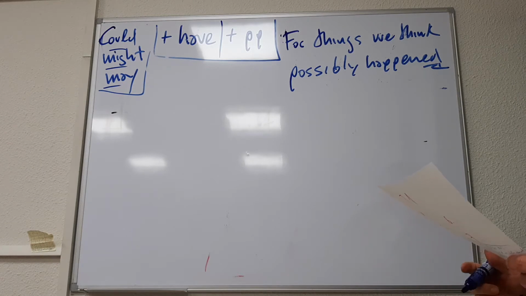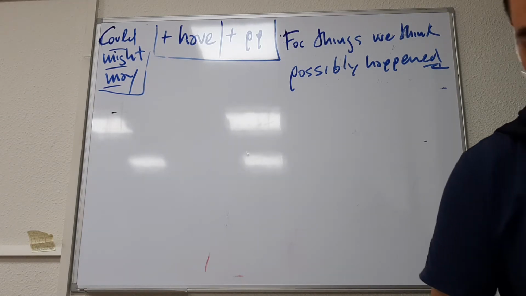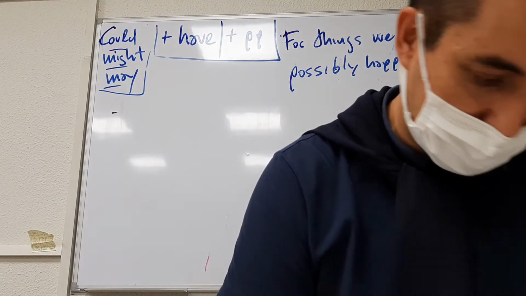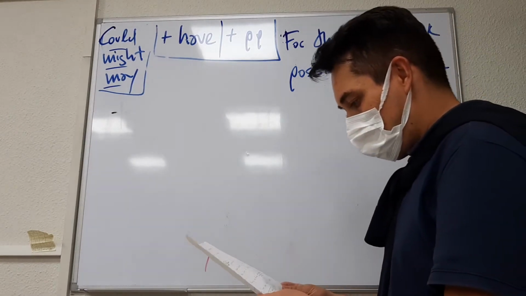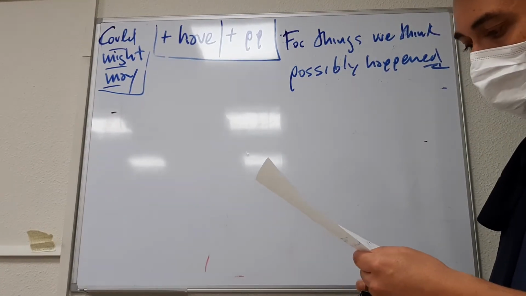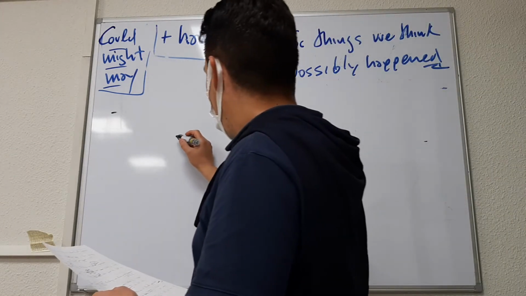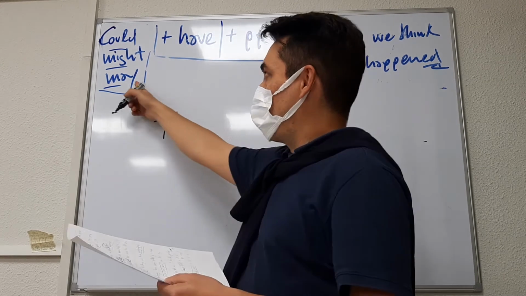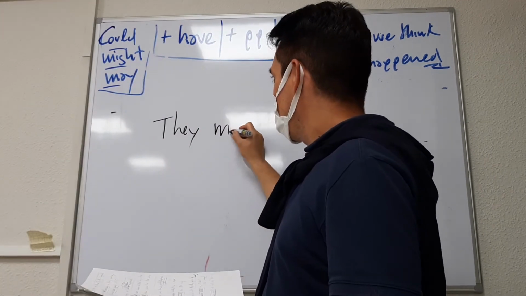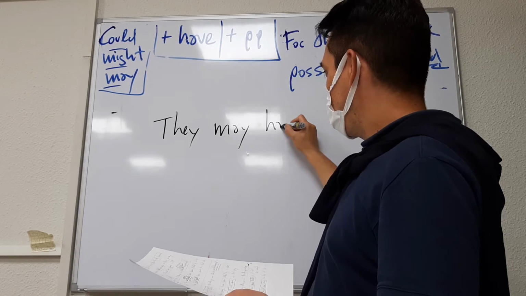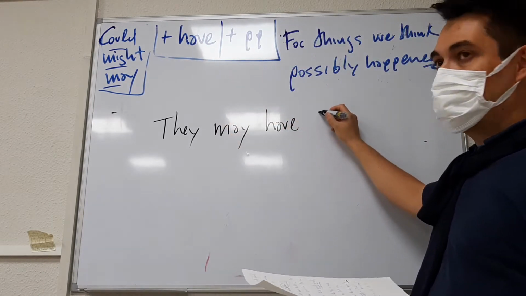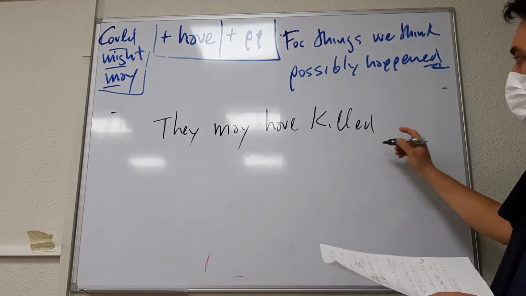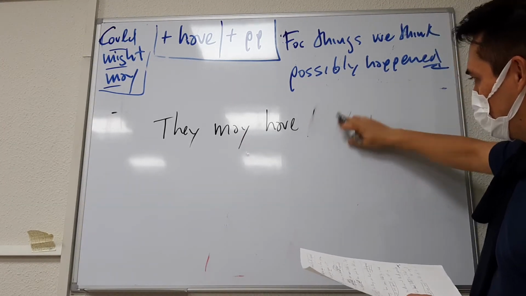So, for instance, let's talk about this guy, Percy Fawcett. They went into the Amazon, and there's a possibility that they were killed by a tribe. So, how could you use the structure? You could say they, one of these, could, might, or may. Let's say may. And then have, and then the past participle. In this case, killed. They may have been killed.